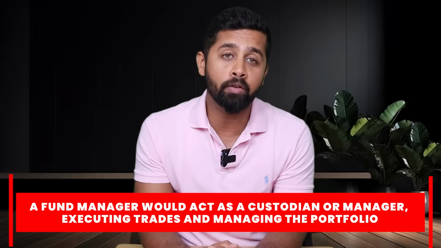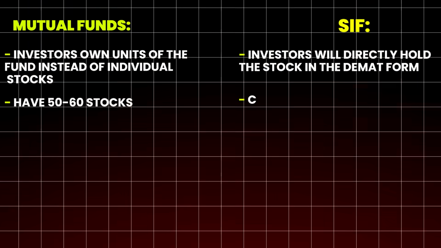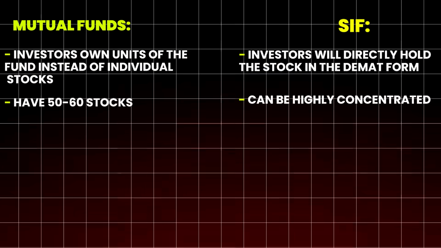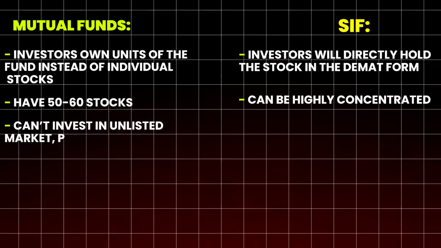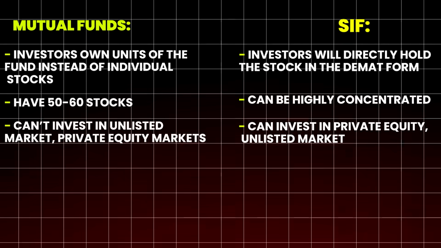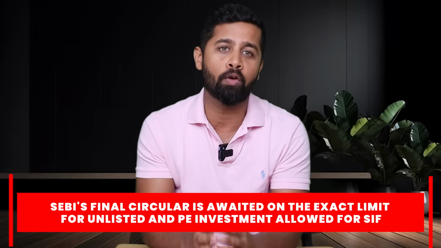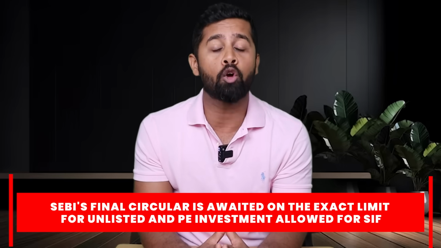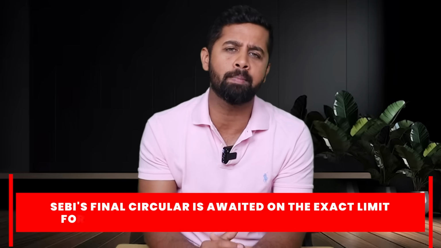Second difference is on concentration, where unlike your mutual funds that have 50-60 stocks, SIF can be highly concentrated, similar to PMS. Third key difference is mutual fund cannot invest in unlisted market and private equity market, but SIF can invest in private equity, unlisted market, similar to PMS. It gives more flexibility to explore market beyond the listed space. Although SEBI's final circular is awaited on the exact limit for unlisted and PE investment allowed for SIF, I assume it would be similar to PMS, that is around 25% maximum exposure.